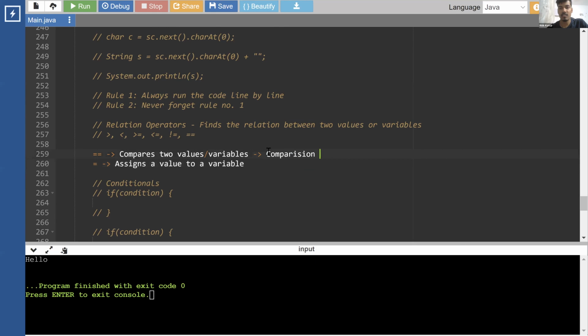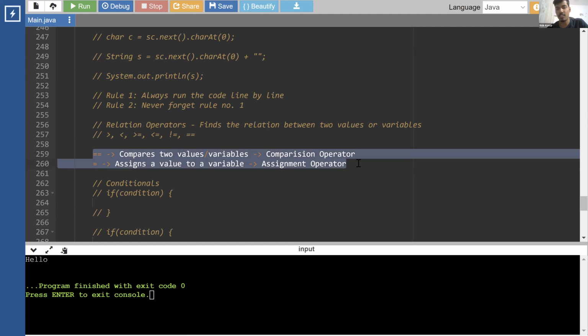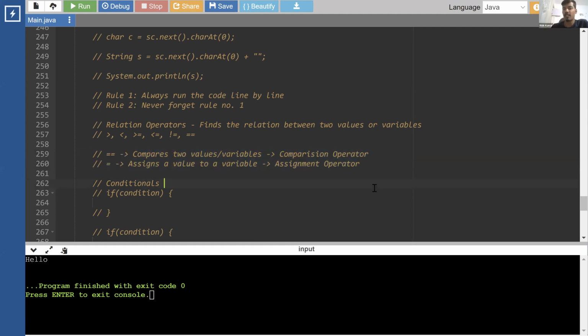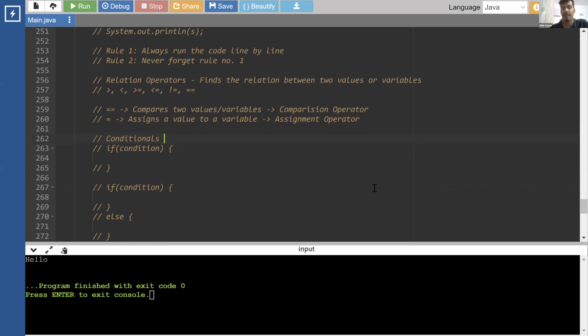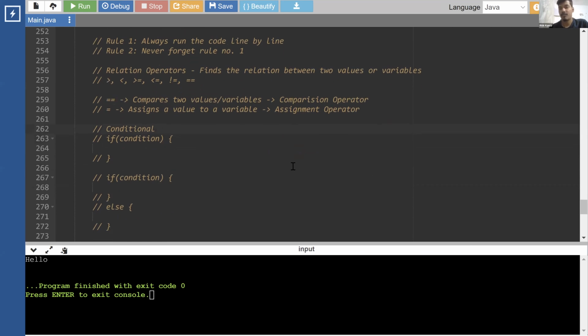So those two are completely different things. Understood?